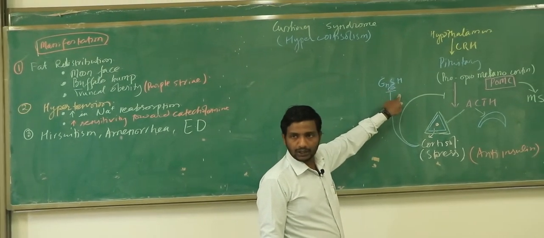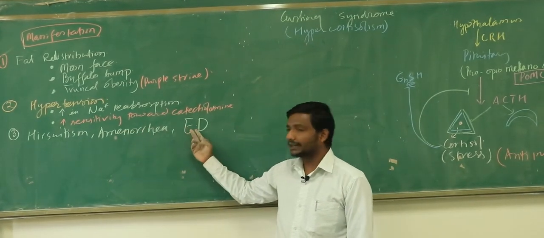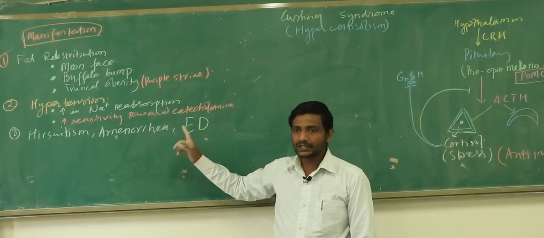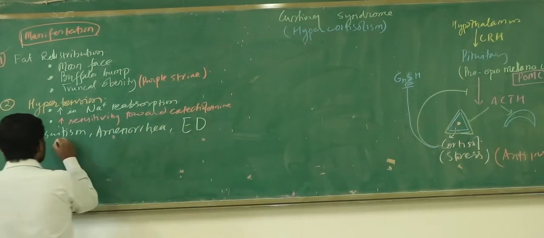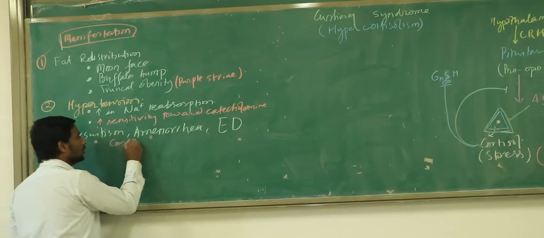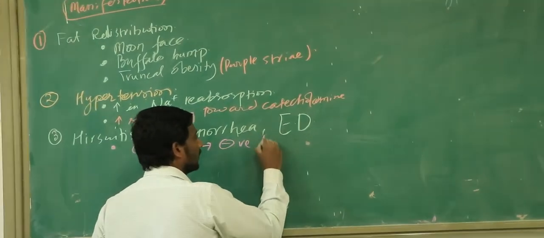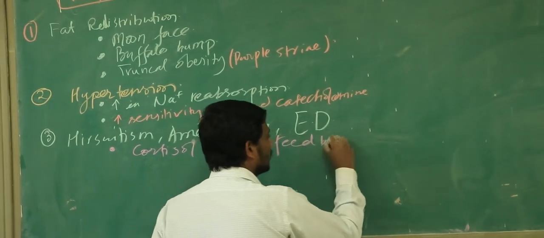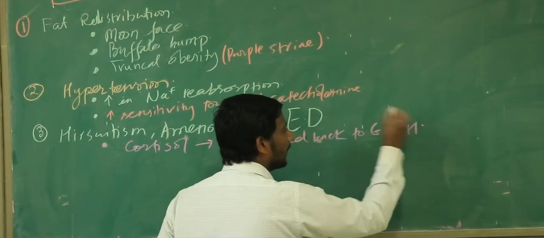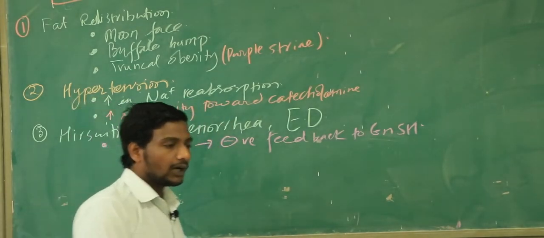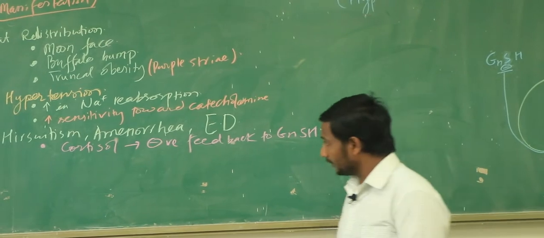Gonadotropic stimulating hormone, and due to which the female can develop amenorrhea, can develop hirsutism, as well as the male can develop erectile dysfunction. Is this thing clear to you? Because you can imagine why it is happening: because of the cortisol, it is causing negative feedback to gonadotropic stimulating hormone.